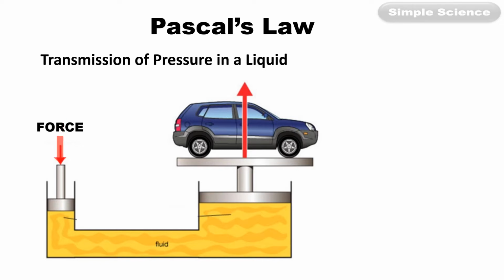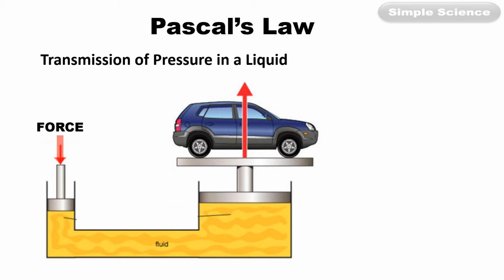When you apply force on an enclosed liquid, in this container you can see that the liquid is enclosed, and there is a piston on which force is applied, and on the other side the car is lifted up. It is called a hydraulic jack.